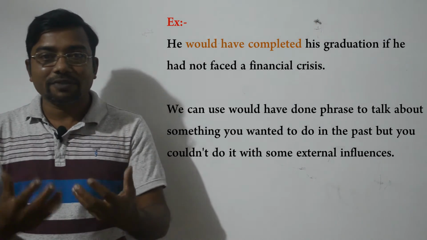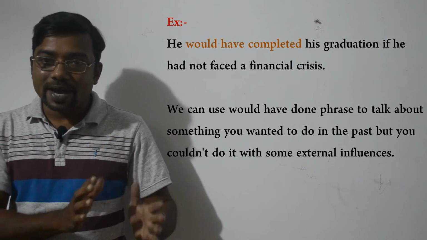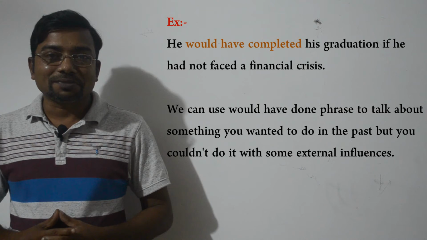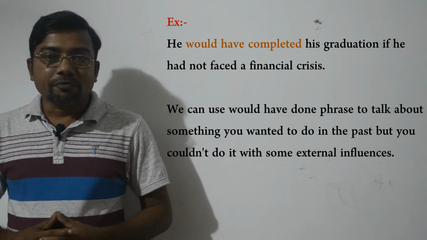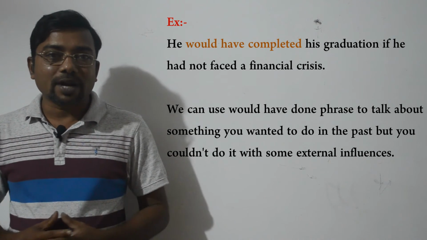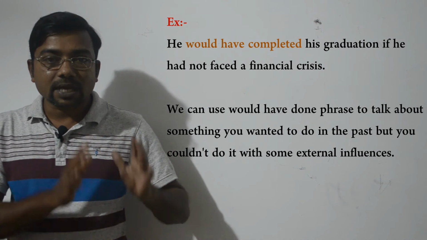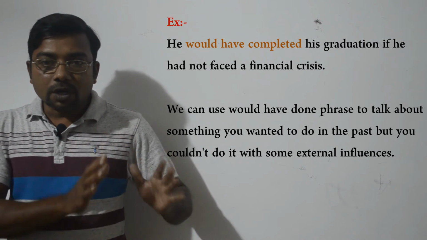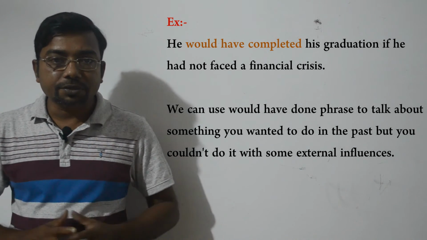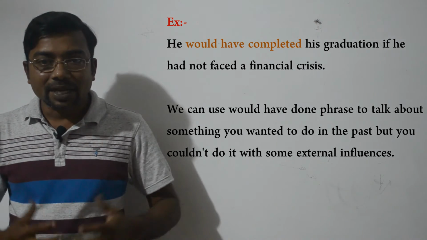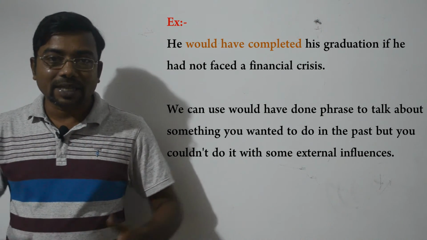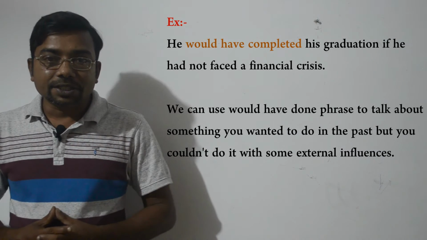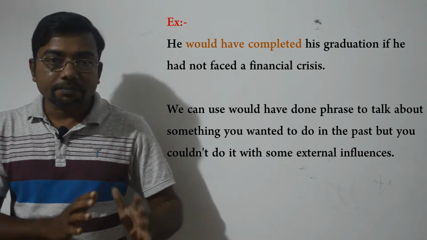If he had not faced a financial crisis, he would have completed his graduation. Okay, remember we can use this would have done phrase to talk about something you wanted to do in the past, but you couldn't do because of some external influences. In this example, he didn't complete his graduation because he had to face a financial crisis.